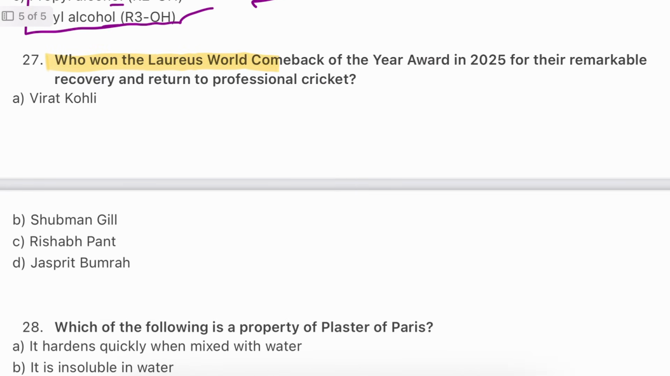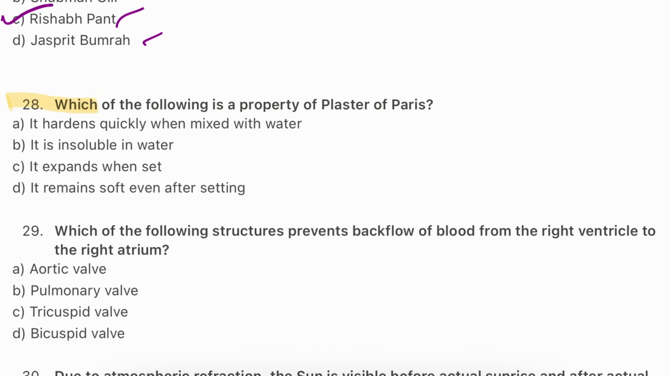Question number 27. Who won the Laureus World Comeback of the Year Award in 2025 for their remarkable recovery and return to professional cricket? Virat Kohli, Shubman Gill, Rishabh Pant, Jasprit Bumrah. The answer is C, Rishabh Pant. After a life-threatening accident in 2022, Rishabh Pant made a strong return to cricket in 2025, earning him the comeback award.